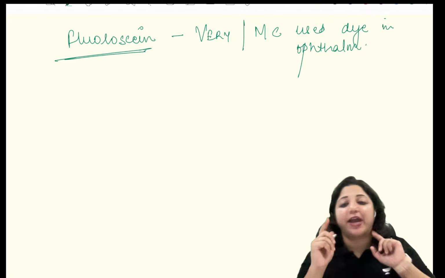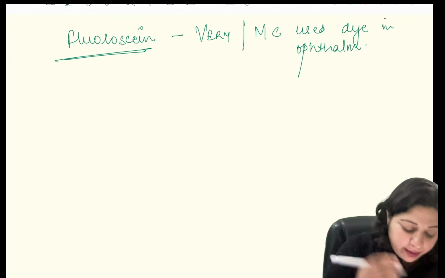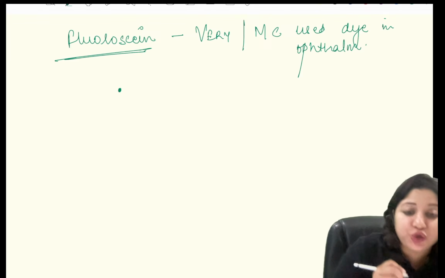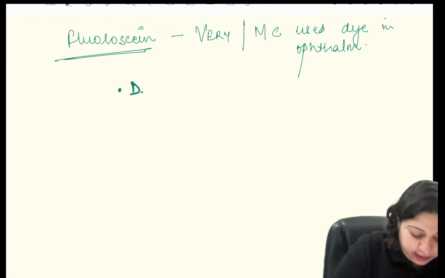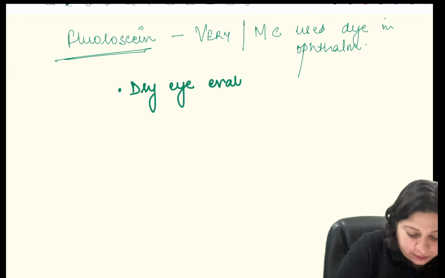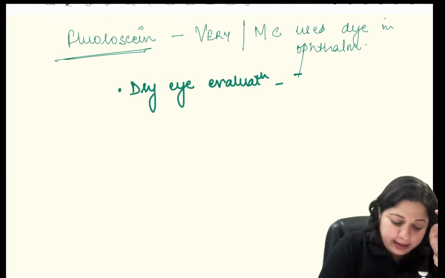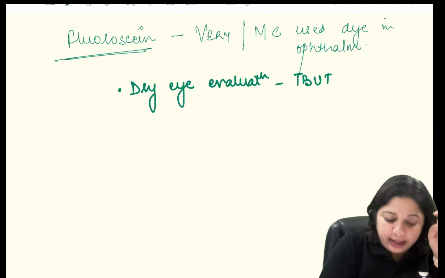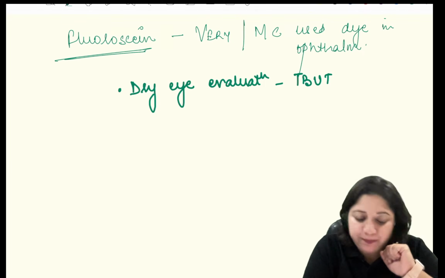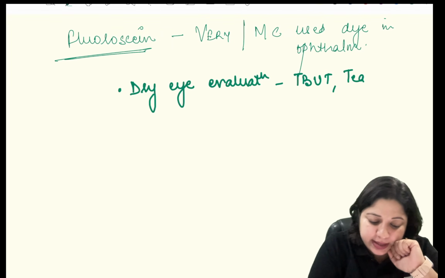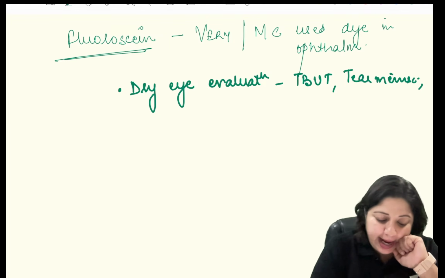So let's see, where do we use it? Fluorescein dye is used for dry eye evaluation, in which you will see TBUT, tear film breakup time, to assess the tear meniscus, and the dye disappearance test.